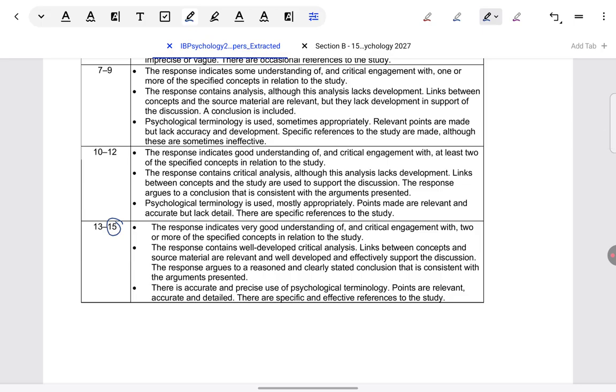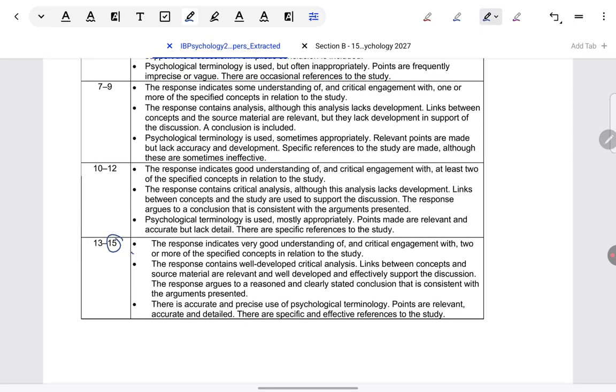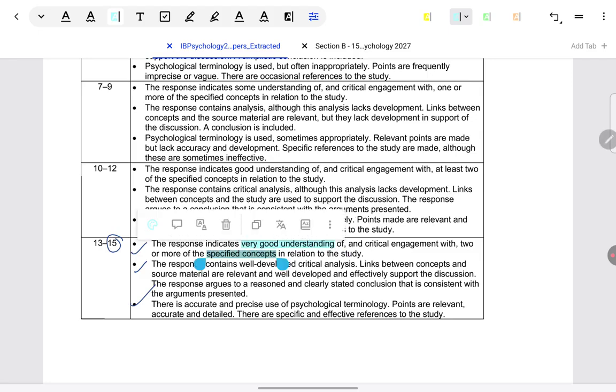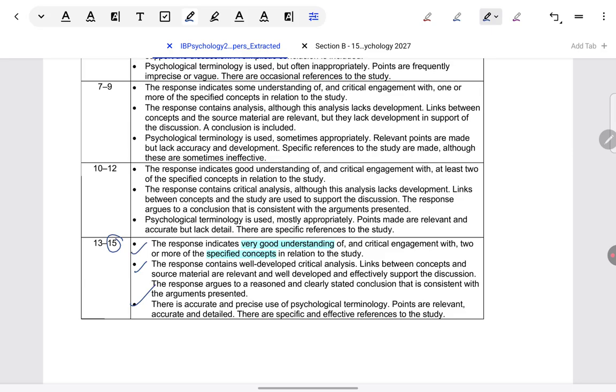Now, I will explain to you how the answer which we just saw meets all these requirements. The first requirement is very good understanding should be there of what? Of the specific concepts, whichever are chosen by the candidate. When we spoke about bias just now in the model answer, did you feel that it was good understanding? You must have felt that way because gender and culture bias were very relevant to what was given. It was not something unrelated that we were talking about, and very good understanding because fully applied to the situation, not a generic understanding. In this situation, exactly how gender and culture biases were defined.